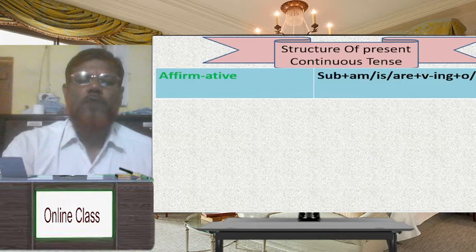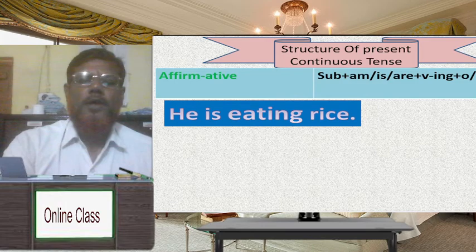At first you have to take subject, then am, is, are, then verb with ing, then object or extension. Have you understood? Dear student, for example, he is eating rice. Here he is subject, is auxiliary verb, eating main verb with ing, rice object.